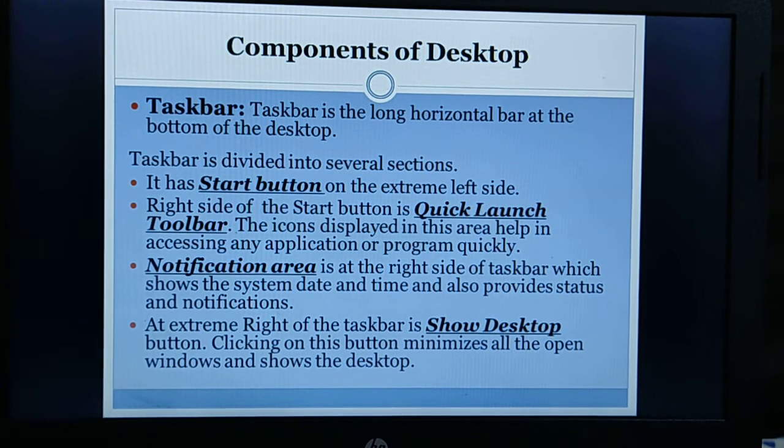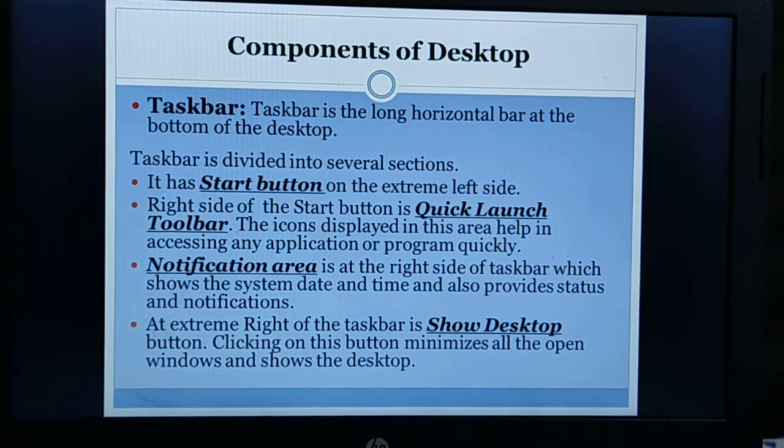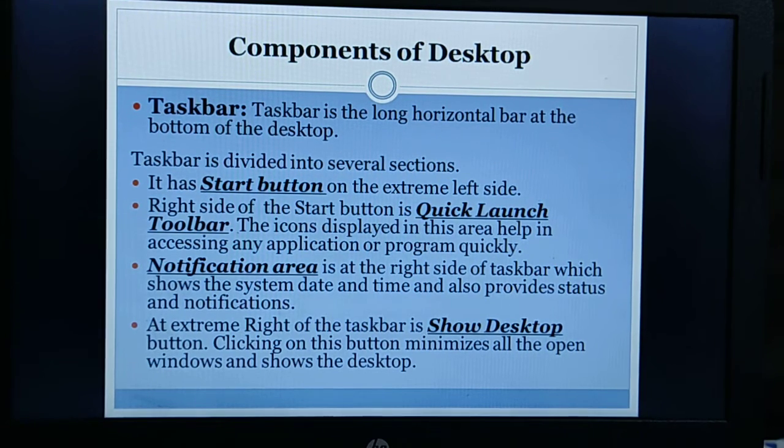Next is the show desktop button. At the extreme right of the taskbar, the show desktop button is situated. Clicking on this button minimizes all the open windows and shows the desktop. If you place the mouse cursor on this button, it will show how the desktop looks, and it will preview a minimization of all the opened applications. And if you click on this show desktop button, it will minimize all the open applications or windows, and it will show the desktop.